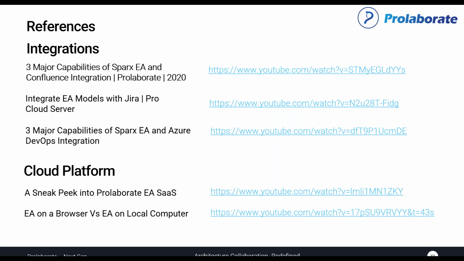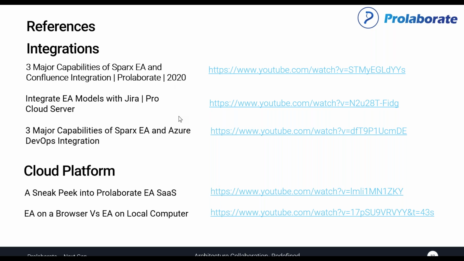Both Pro Cloud Server, which is the integration layer of the whole platform with REST APIs, and Collaborate, which builds on top of the integration platform, allow us to seamlessly exchange information between Jira, DevOps or Doors, and also help us publish information in different ways to Confluence and SharePoint.